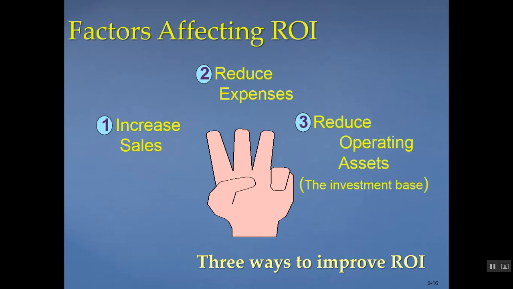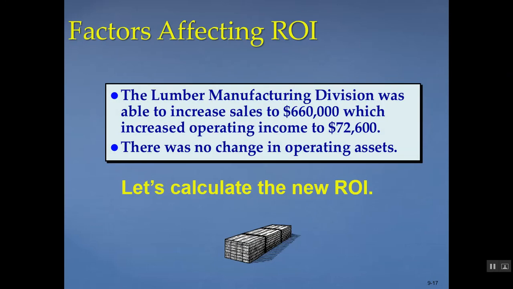So there's three ways to improve ROI. We can look at increasing our sales, reducing our expenses, or reducing our operating assets. Okay? By doing any of these three things, we would improve our ROI. So let's go back to our lumber manufacturing division. And in this case, the division manager is able to increase their sales to $660,000, which also increases their operating income to $72,600. And the operating assets are unchanged at $300,000. So what do you think is going to happen? Is the ROI going to increase or decrease?